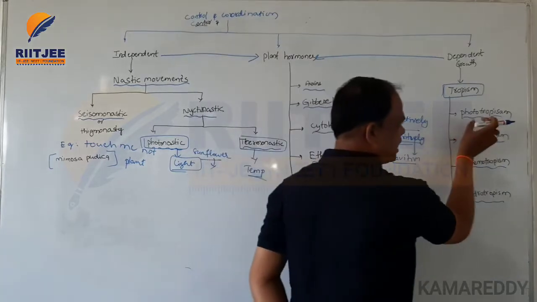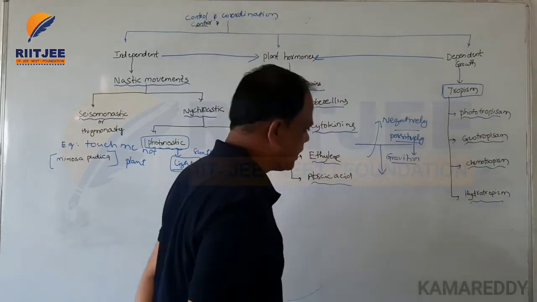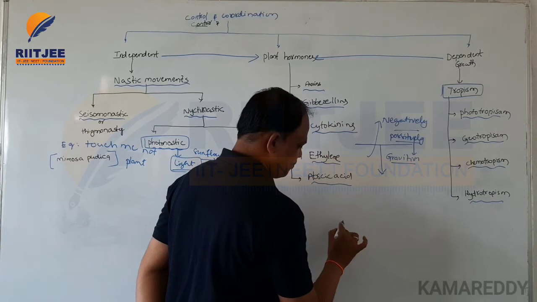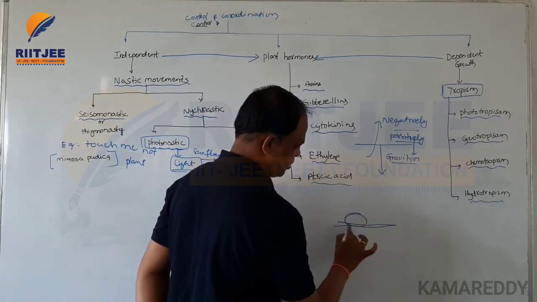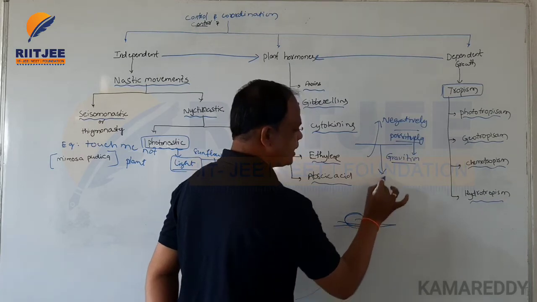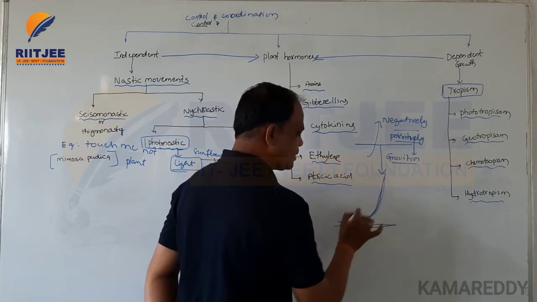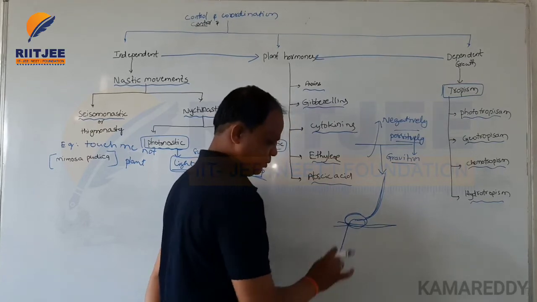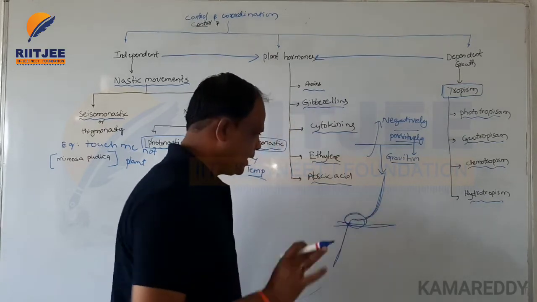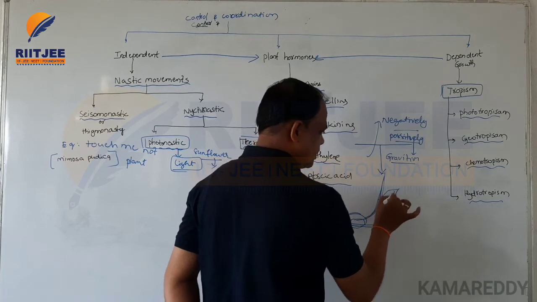The first one is phototropism. For example, the shoot system develops upwards and the root system develops inside, downwards.